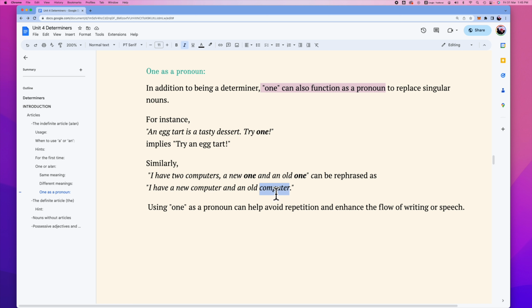Now once again, a friendly reminder. Computer starts with a consonant sound, so we are supposed to use a computer. However, because the closest adjective, old, starts with a vowel letter and also a vowel sound, we say an old computer. This is very important because whether we use a or an depends on the closest word.